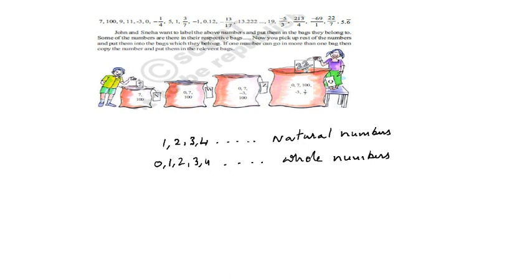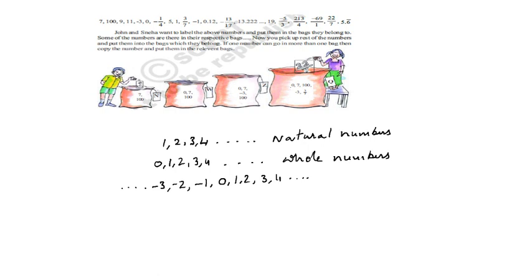And you may recall one more type. You may add negative numbers to the whole numbers. Then what do you get? -3, -2, -1, 0, 1, 2, 3, 4. You may observe what we did here: we added negative numbers.